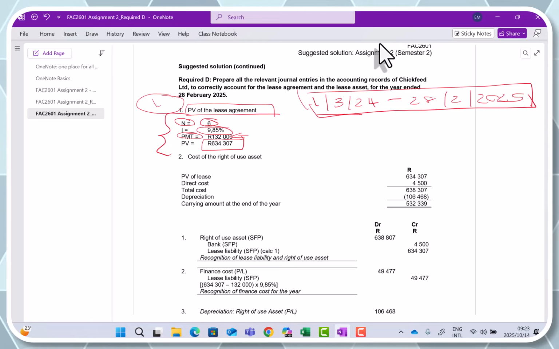Then step two is now we need to calculate the cost of the right of use asset. How do we calculate that? Theory tells us that a right of use asset is initially measured at its cost, where the cost includes the following: the initial measurement of the lease liability. So what is that?